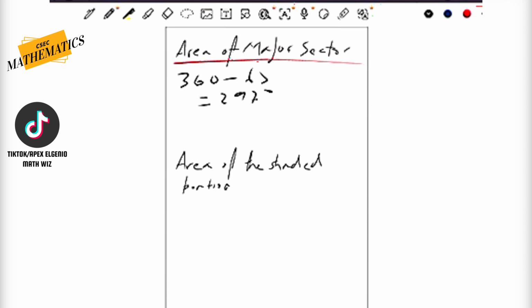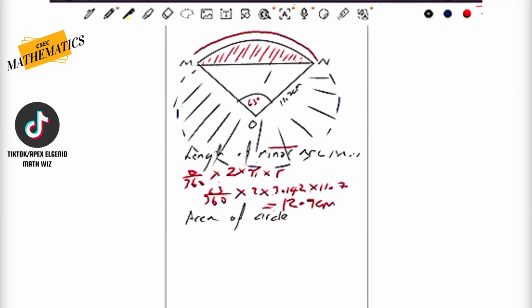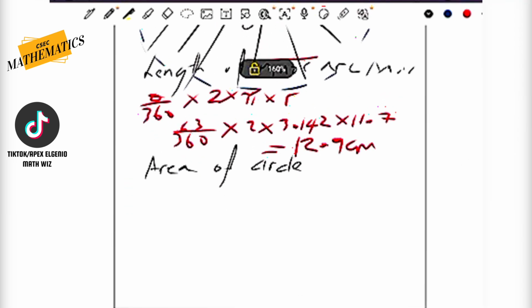Now, stick up in here, guys. I did in fact skip out a question. We're going to come back to this in a second. But as I was scrolling past, I realized that I did not calculate question number 2, which was the area of the circle. Now again, the area of the circle formula is provided to you by CXC at the front of your examination paper. On this paper, it was written at the back. So area of a circle is in fact pi times r squared.